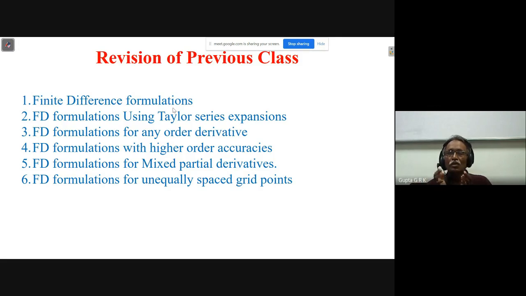But if I want to confine to finite difference formulation, and I want unequally spaced points so that the computational time or the load on the computer can be reduced, then I have to go for a geometrically varying grid. These are the things we have discussed. Let us quickly go through the formulations.